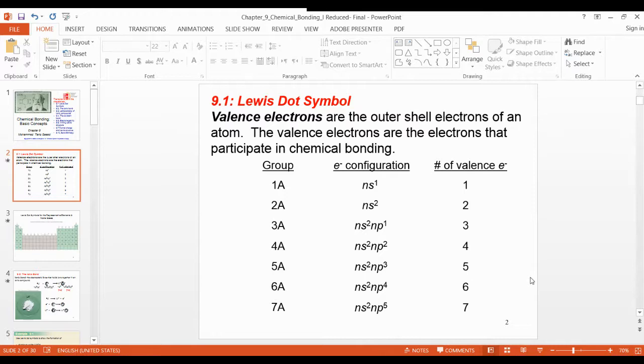The valence electron is based on the group. You have to show the symbol of the valence electrons around the metal or non-metal according to the group. If you forget, suppose you don't know how many electrons we can put around this, immediately open the periodic table, go to the group and check which group this element belongs to. Oh yeah, I got it, this is group 4. That means only 4 electrons or 4 dots you have to show around the atom. Clear?